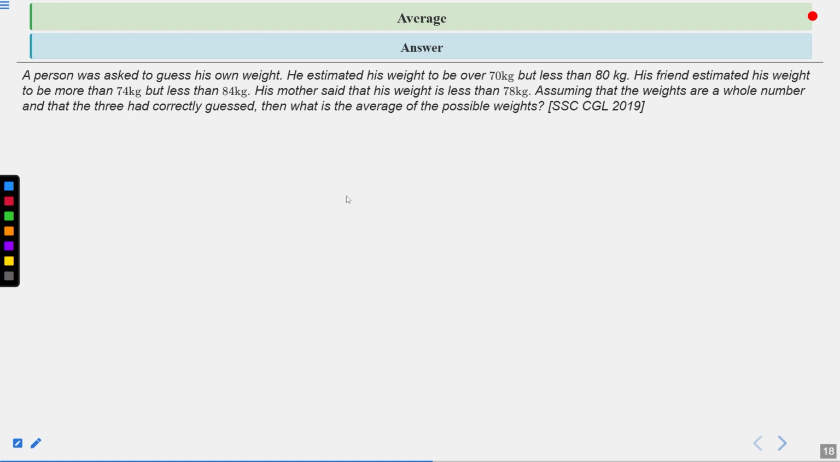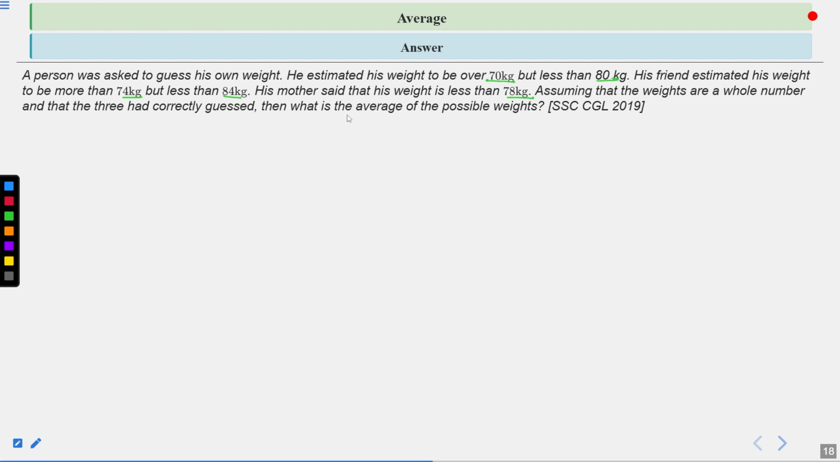The question says a person was asked to guess his weight, so he estimated over 70 and less than 80. His friend estimated more than 74 but less than 84. It means we can say that the person's weight is more than 74. Now his mother said that his weight is less than 78. So the weight is more than 74 but less than 78. The question says that the weights are whole numbers and all three had guessed correctly. So we can say 75, 76 and 77. There will be only 3 possibilities.